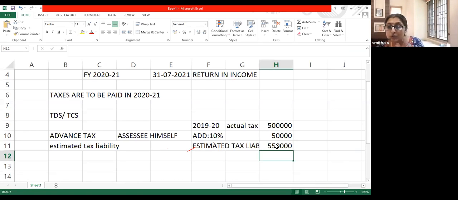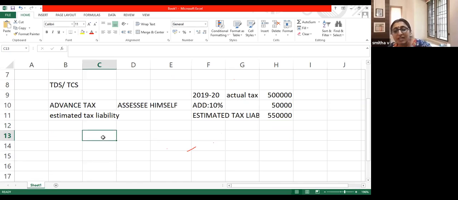Is this understood so far? We will go step by step. How do we pay advance tax? We make an estimated tax liability. Estimated tax liability means the actual tax liability of the earlier year plus or minus the increase or decrease we expect in our total business condition. In this example, I have assumed that my total tax liability is 5,50,000. Fine so far?